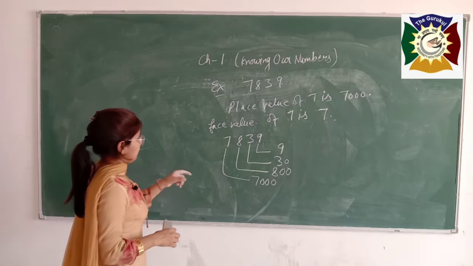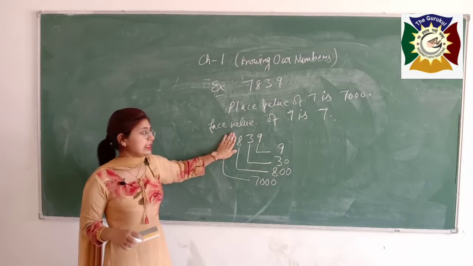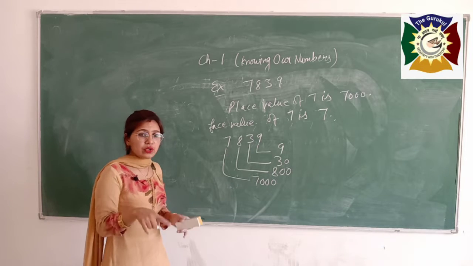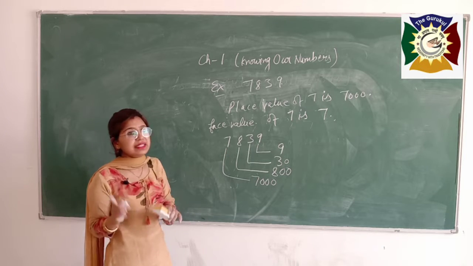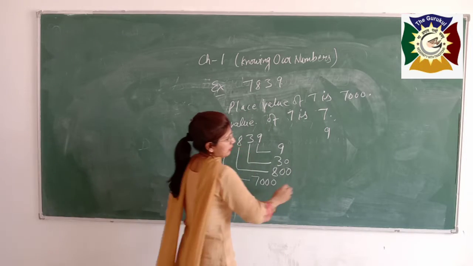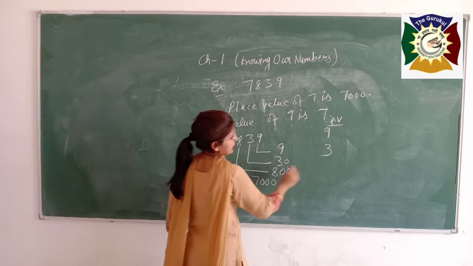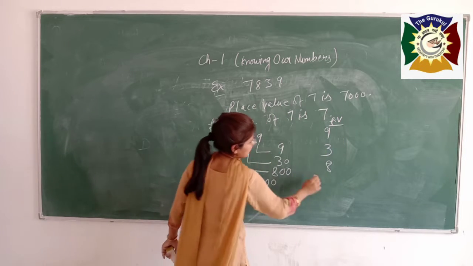Students, see here, place value totally depends on the position of the given number, but face value, as I told you, is the number itself. Like face value of 9 will be 9, face value of 3 will be 3, face value of 8 is 8, face value of 7 is 7.